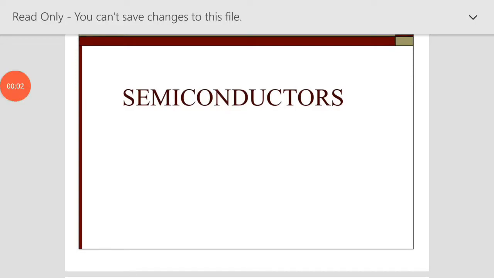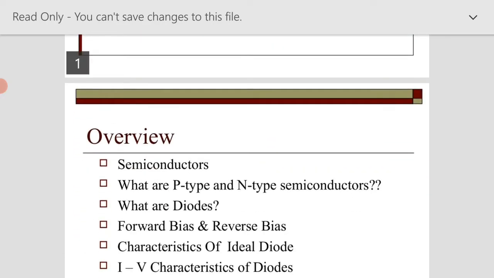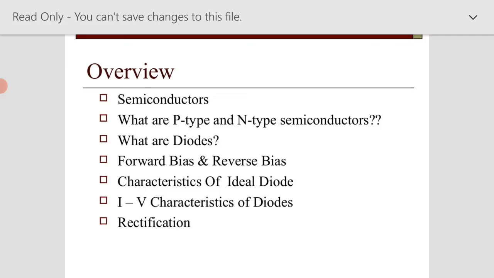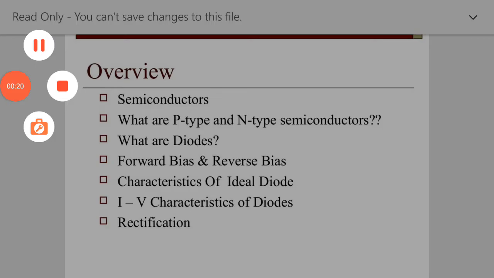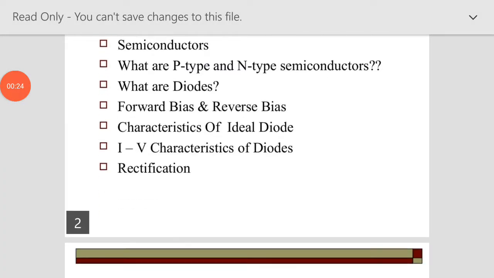Hello, today we will see the topic of semiconductor. First, we see the overview of semiconductor. We will cover the semiconductor, then p-type semiconductor, n-type semiconductor, different types of diode, forward bias diode, reverse bias diode, characteristics of ideal diode, I-V characteristics of diode, and last is rectification.